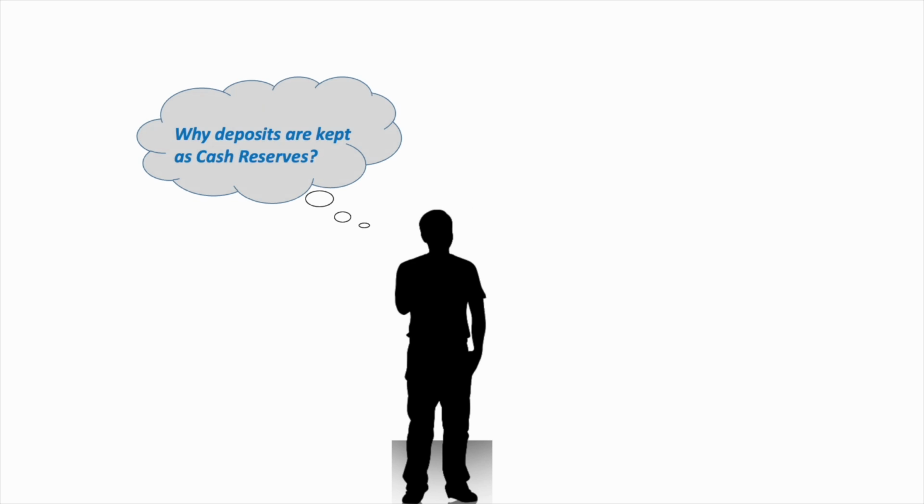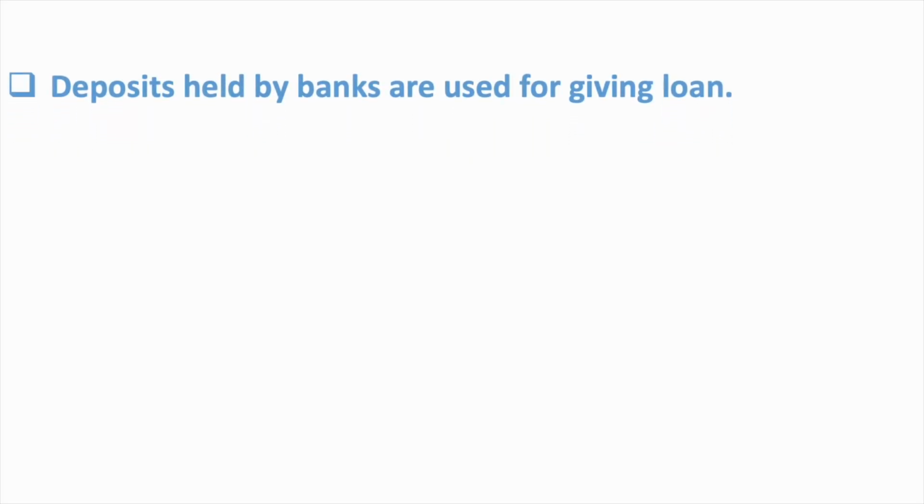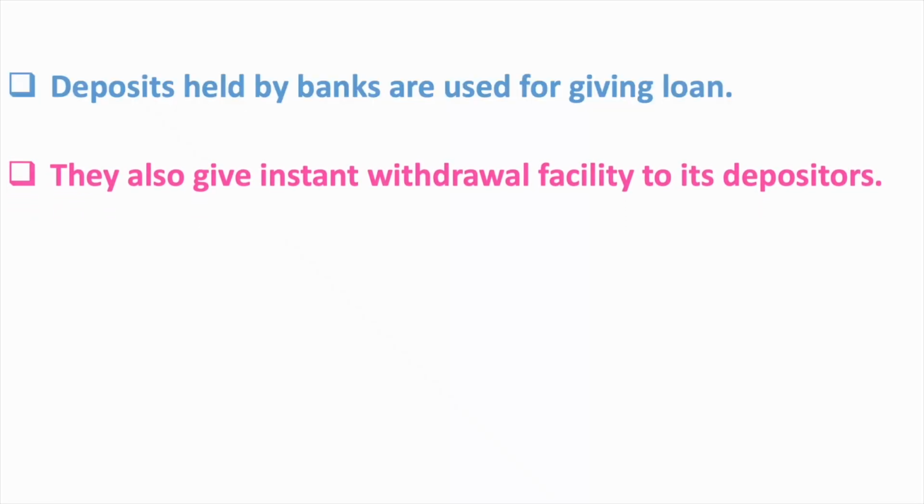Let's start with basic function of commercial banks. Commercial banks accept deposits, they give interest on these deposits, they provide loans. Deposits held by banks are used for giving loan. They lend money and earn interest for making interest payments of deposits and meeting their expenses. After that, whatever is left is their profit. They also give instant withdrawal facility to its depositors. That means whenever depositors want money back, they can go to bank and get the money.